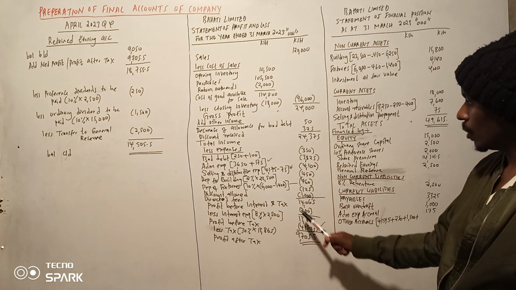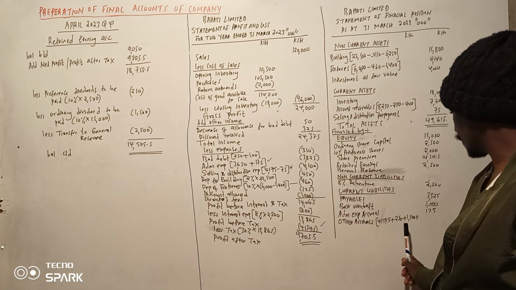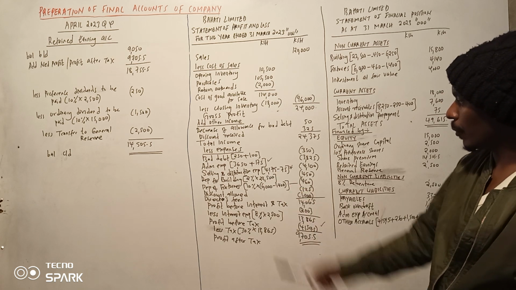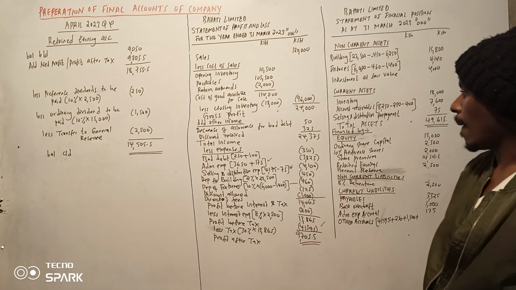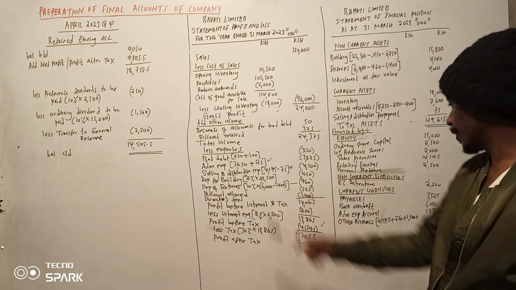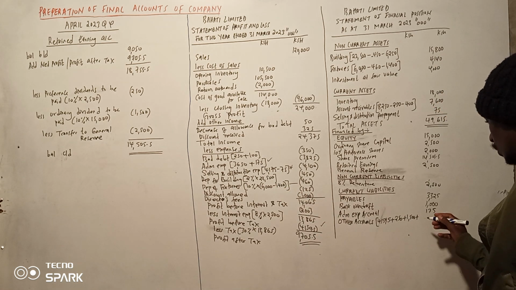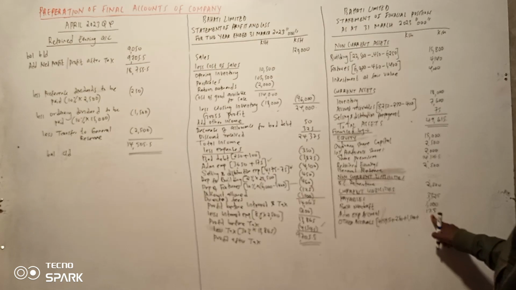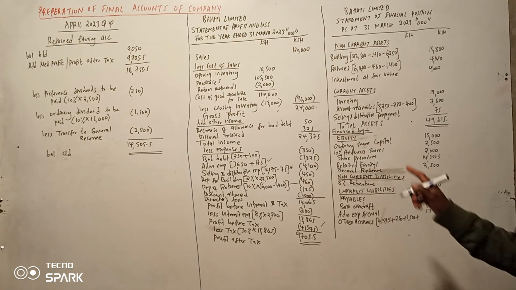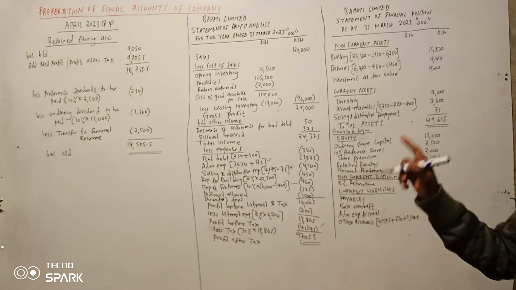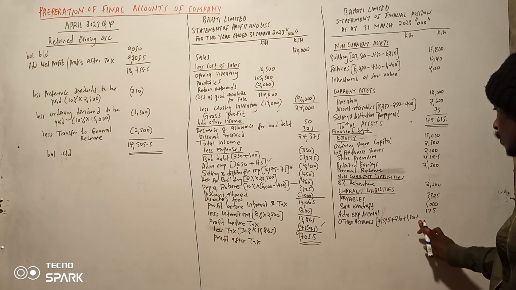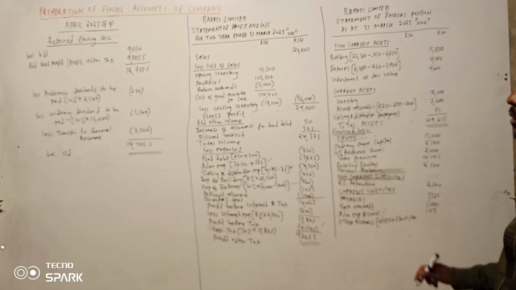4159.5. We have this one 175. Need to make up 175. That is fine. And then we go to 250 na 1500.